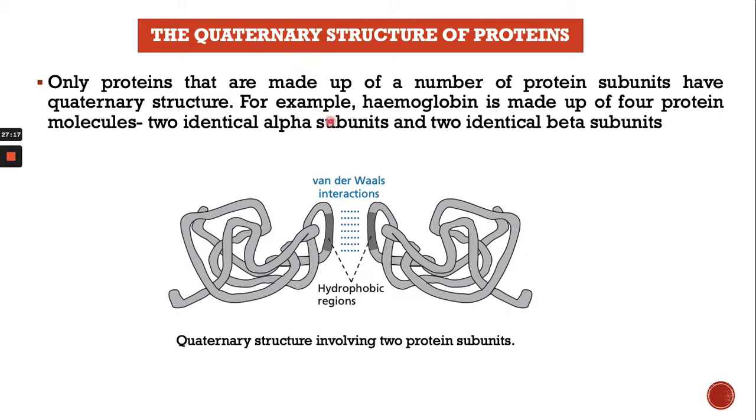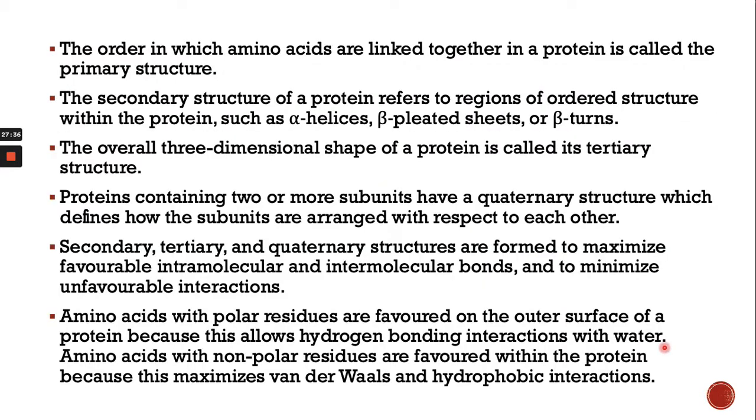This is the quaternary structure of the protein. Only proteins made up of a number of protein subunits have the quaternary structure. For example, hemoglobin is made up of four protein subunits: two identical alpha subunits and two identical beta subunits. So we have seen that the protein has four levels of structure: primary, secondary, tertiary, and quaternary, right?